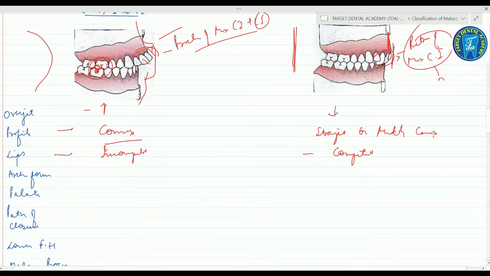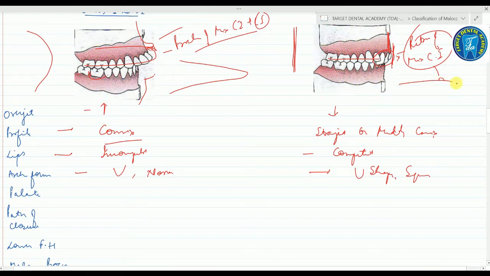Fine. So the arch form, when you see this, the arch form is more likely to be V-shaped in class 2 division 1, and in class 2 division 2 it is of U shape and mostly square. In class 2 division 1 the arch form is V shape and narrow arch. Due to the proclination, the arch is like this, and in class 2 division 2 the arch is broad.